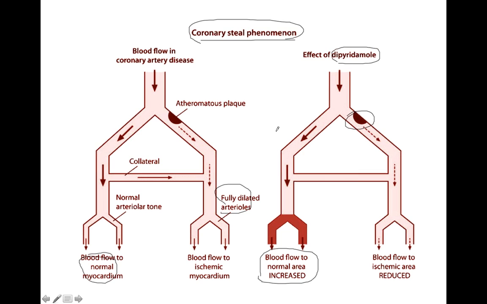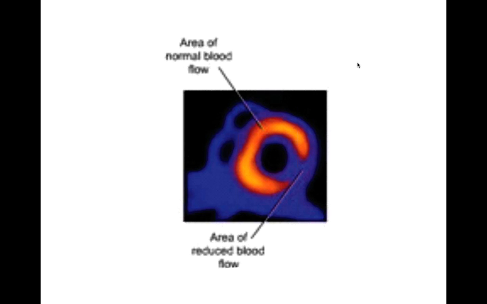So if the patient cannot run, we do a pharmacological stress test. We give the patient dipyridamole, and this coronary steal phenomenon occurs. When we do a pharmacological stress test, we give the patient these drugs, and we also give the patient another drug which will be taken up by the myocardium, either thallium or technetium. So we give the patient dipyridamole, and also thallium or technetium.